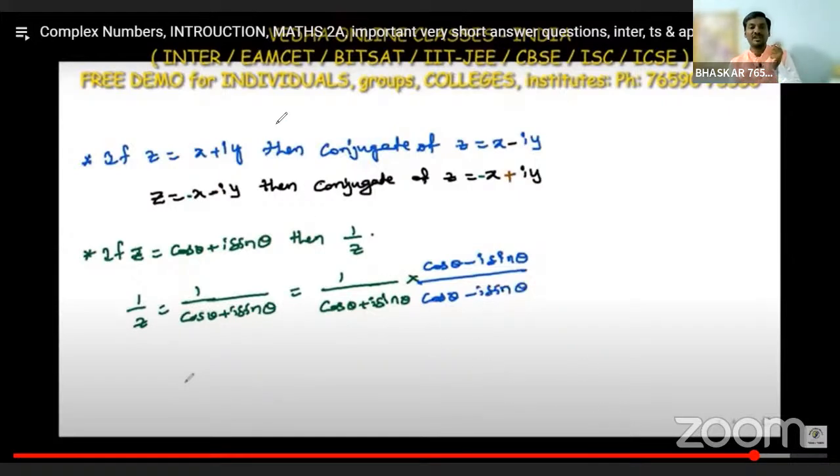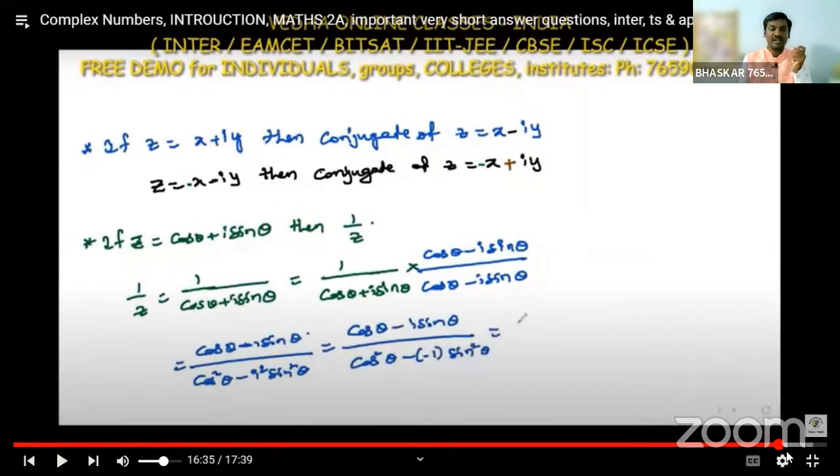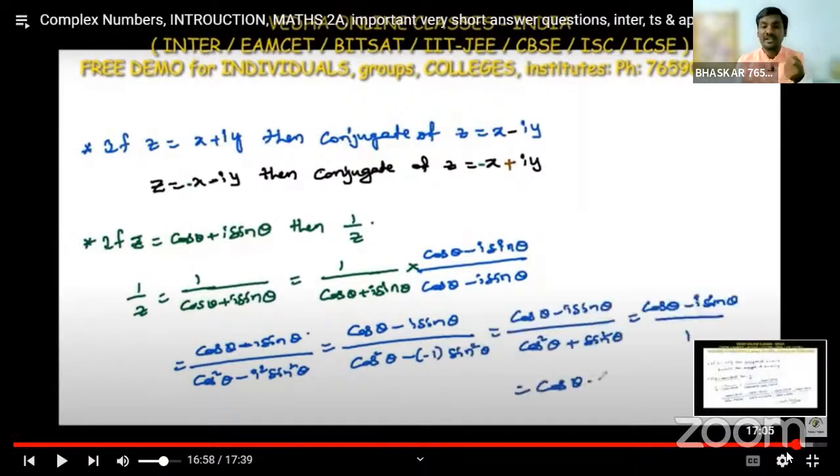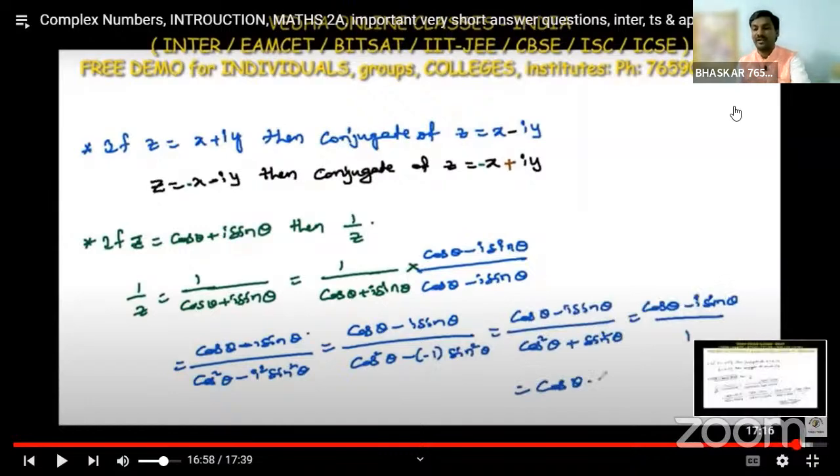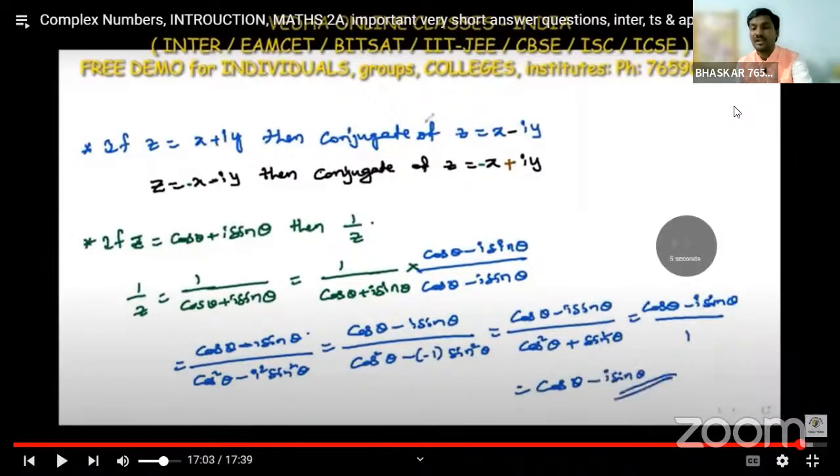Okay, so we use this concept. That's why we are trying to solve this value. 1 by z means 1 by cos theta plus i sin theta, and rationalizing with the conjugate, cos theta minus i sin theta, multiplying and dividing. So finally, we are getting cos theta minus i sin theta. Cos theta minus i sin theta is the 1 by z value. Based on this, we have 2-3 questions.